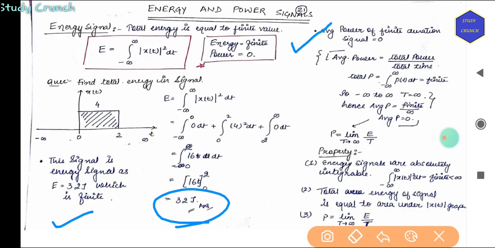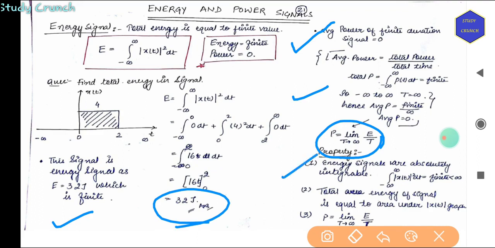Now the average power of a finite duration signal is 0. Average power is basically total energy by total time. So total energy is finite. Here minus infinity to infinity, that is T is equal to infinity. So we limit the power by E by T.